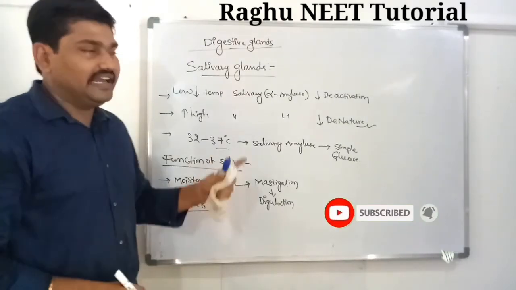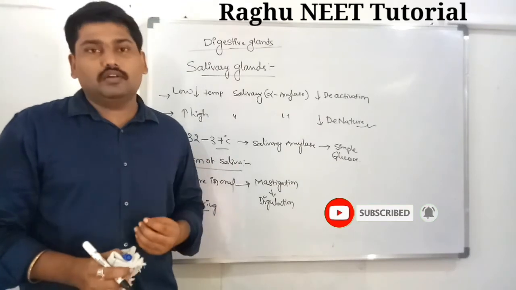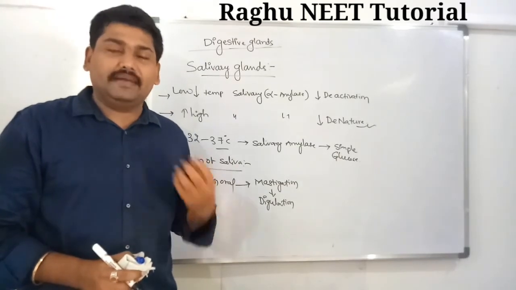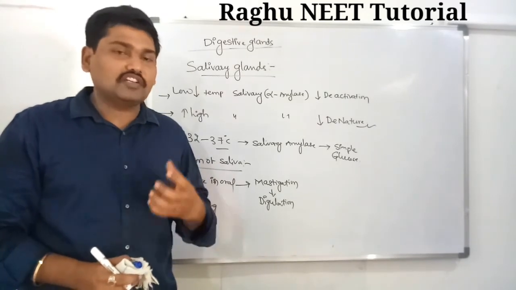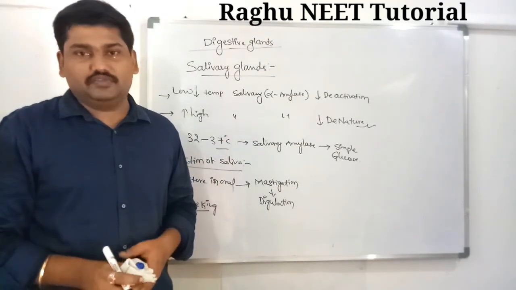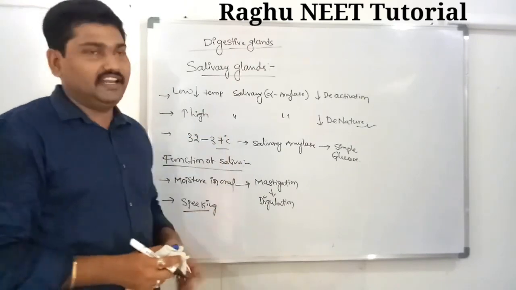So the alpha amylase is the most important enzyme in our buccal cavity. It converts complex food into simple substances. Thank you. This is the salivary glands.